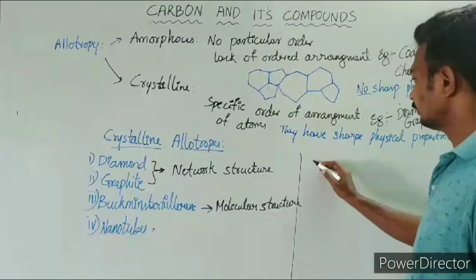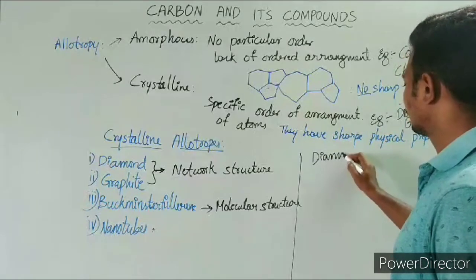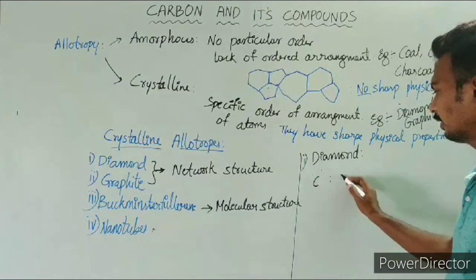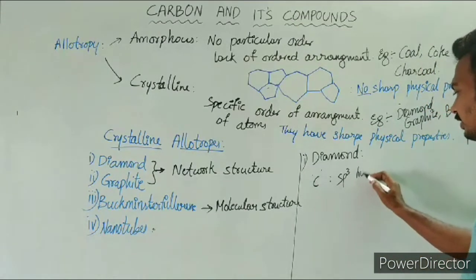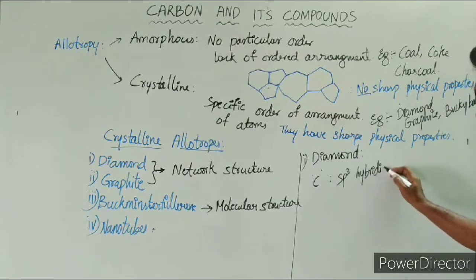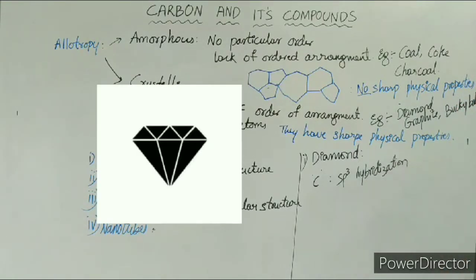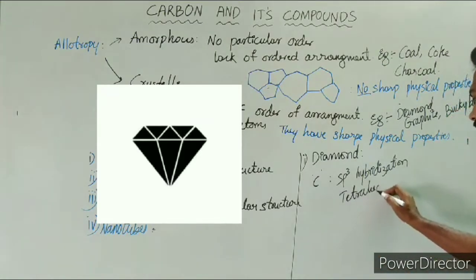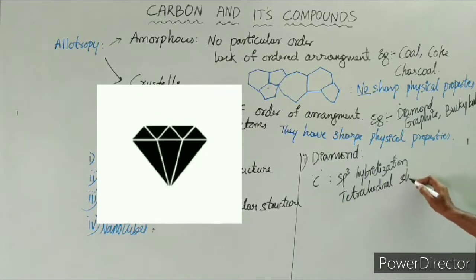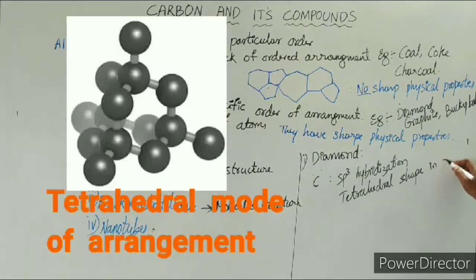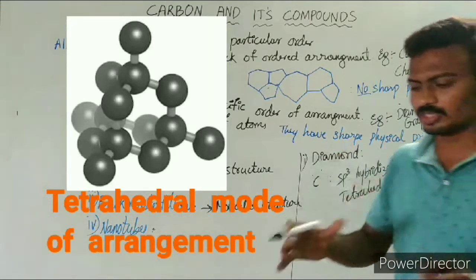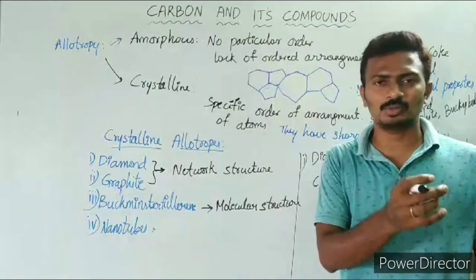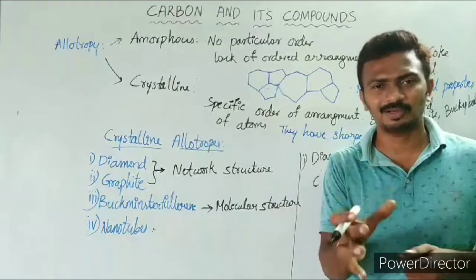Coming to diamond. In diamond, carbon is going to have sp3 hybridization. Which kind of hybridization is it going to maintain? sp3 hybridization, and it has a tetrahedral shape in a three-dimensional manner. The whole molecule will be in a three-dimensional network. All the atoms will be connected to other atoms in a three-dimensional network manner.